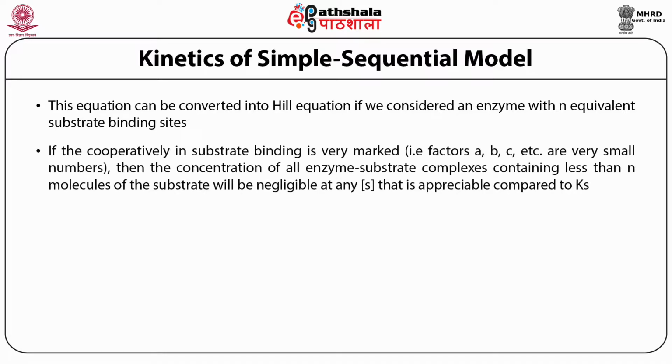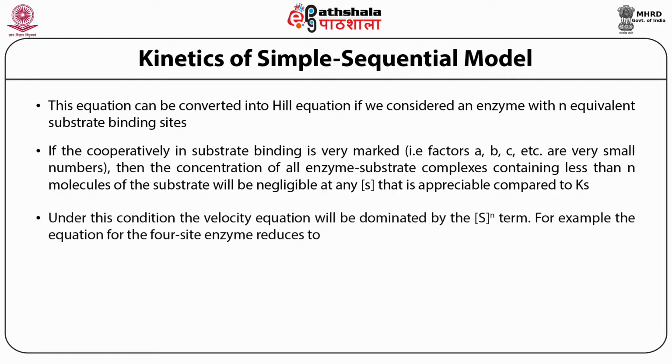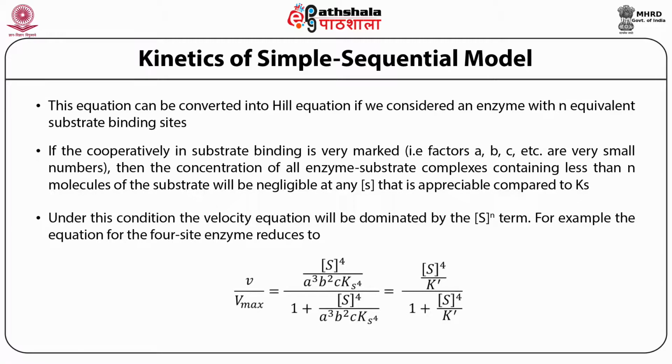If the cooperativity of the substrate binding site is very marked, then the concentration of all enzyme-substrate complexes containing less than n molecules of the substrate will be neglected. So the equation becomes, after the modification, V/Vmax equals S to the power 4 divided by A^3 B^2 C Ks^4, over 1 plus S to the power 4 divided by A^3 B^2 C Ks^4.